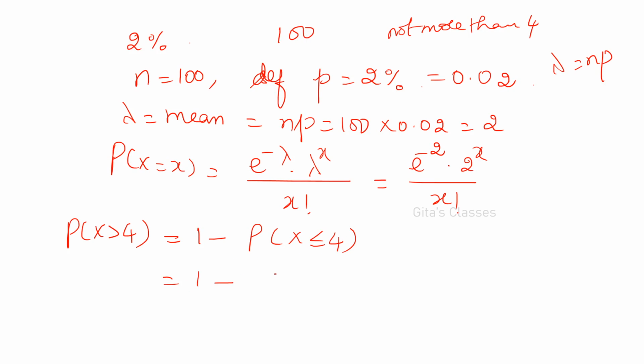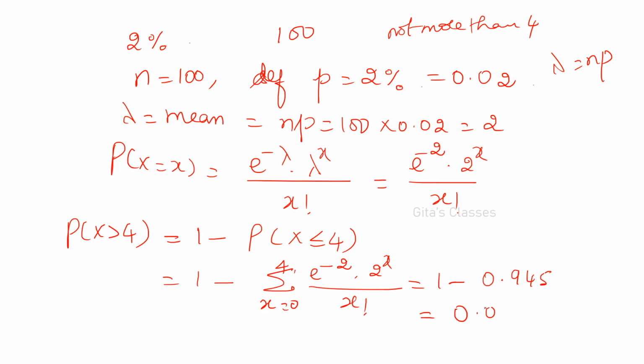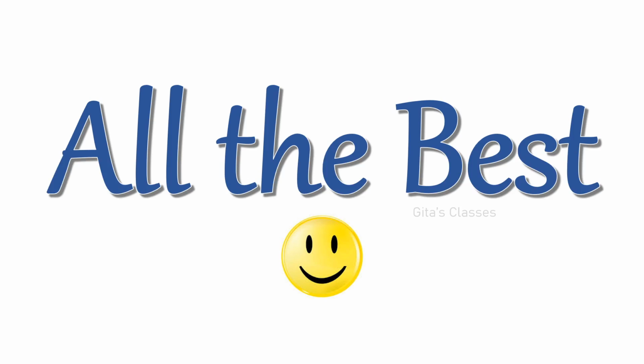That is 1 minus sigma x varies from 0 to 4 of e power minus 2 into 2 power x divided by x factorial. If you substitute, you may get 1 minus 0.945, which is 0.055. You can verify the values. Even this I have taught, how to use your calculator. Without substituting each and every value, you can put it in the calculator and easily get it.